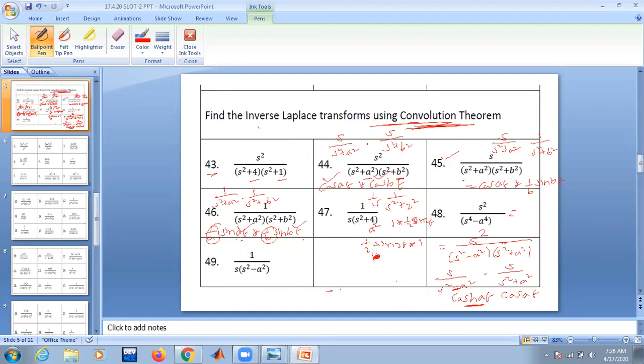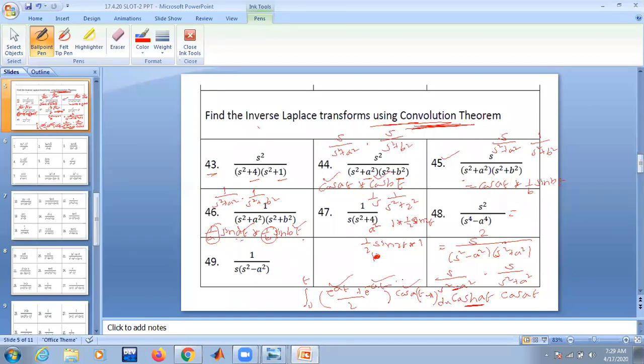Now how do you write cosh at? e power at plus e power minus at by 2, multiplied with cos a into t minus x, when you are applying convolution theorem, integrated from 0 to t. Is that okay? Then multiply, then separate the integrals. These two are one integral, and this is one more integral.